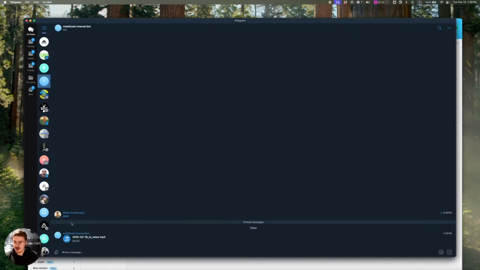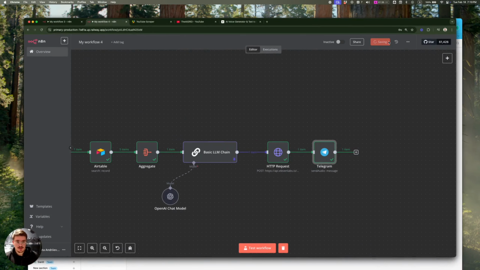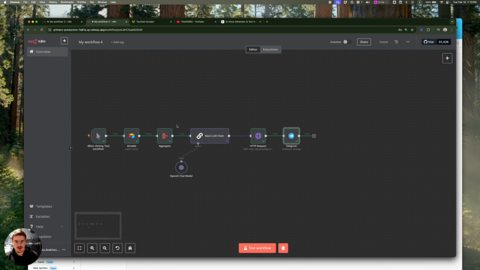Awesome. So if I go to Telegram, I should be able to see this recording, and if I click it: Introduction. Hello there, and welcome to your daily AI. Awesome. So this is the full automation. Again, pretty simple stuff. All you need is Apify for scraping, ElevenLabs for creating these audios, and then you can just play around with the prompts to make the output as good as you want it to be.